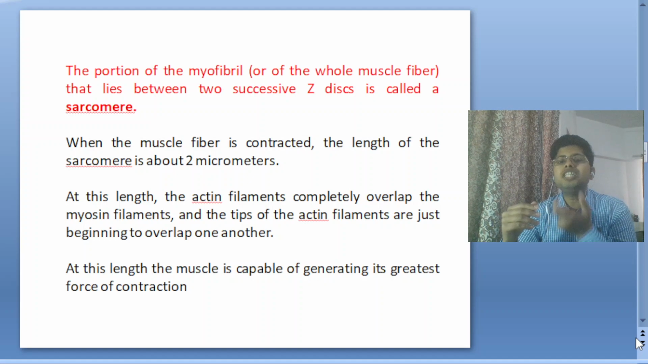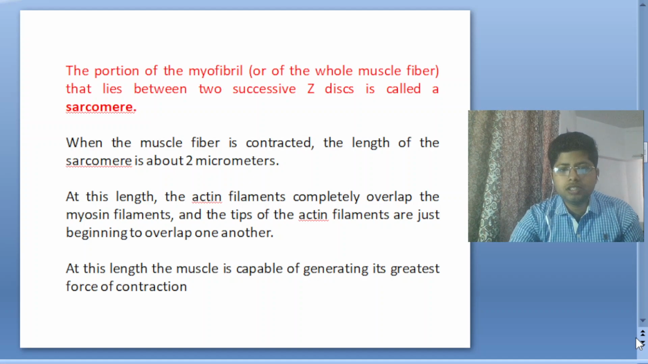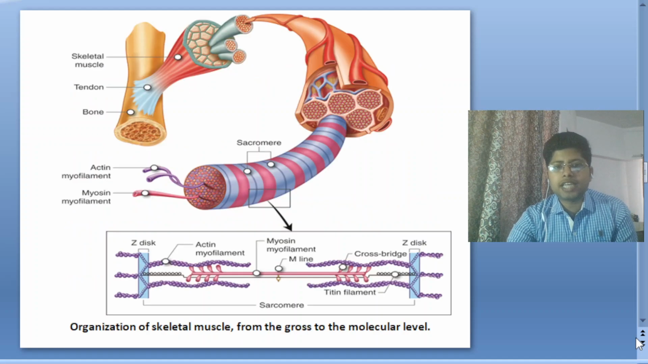The sarcomere is shortened. At this length, the actin filaments completely overlap the myosin filament, and the tips of the actin filaments are just beginning to overlap one another. At this length, the muscle is capable of generating the greatest force of contraction.